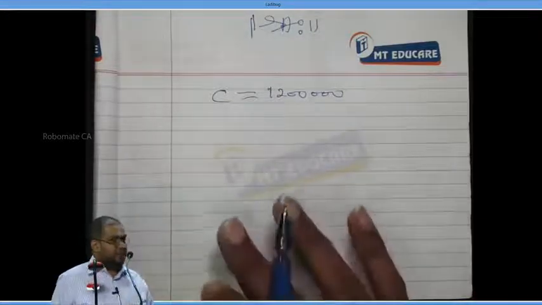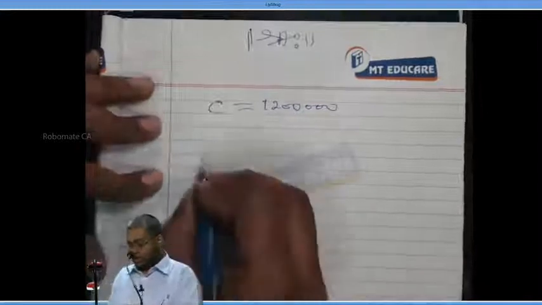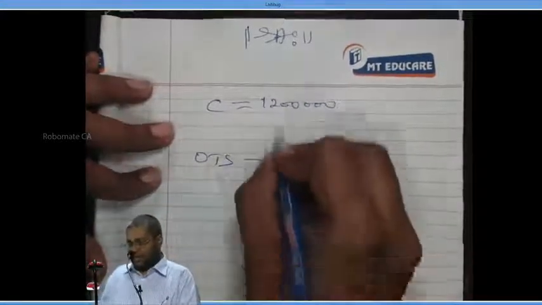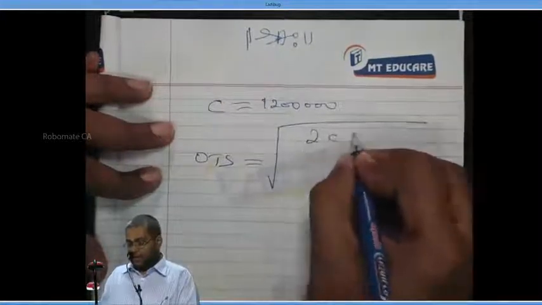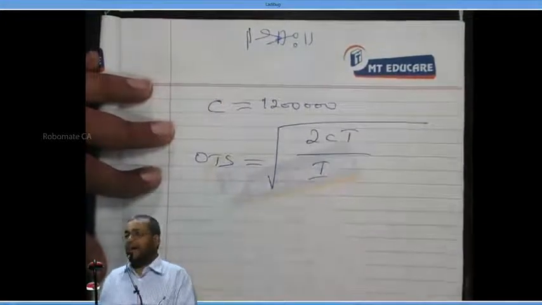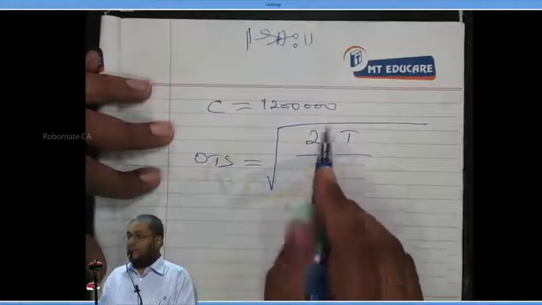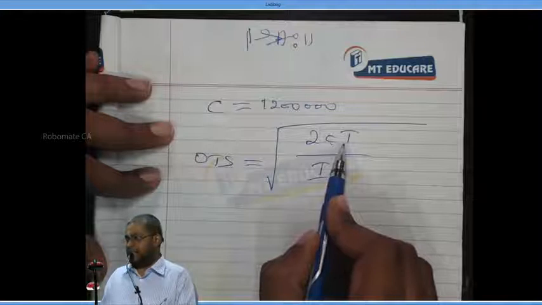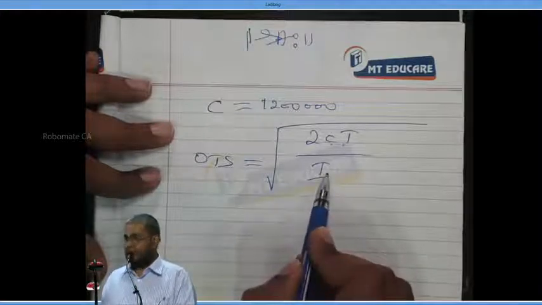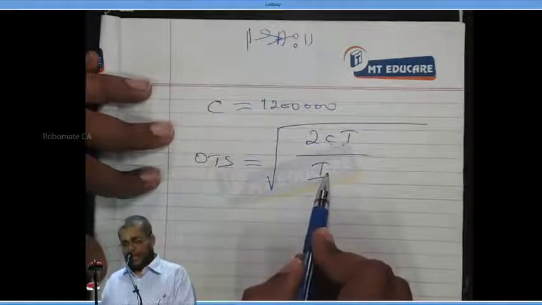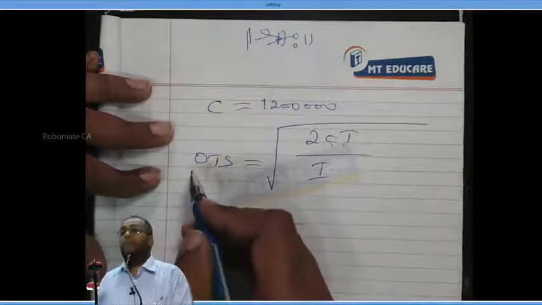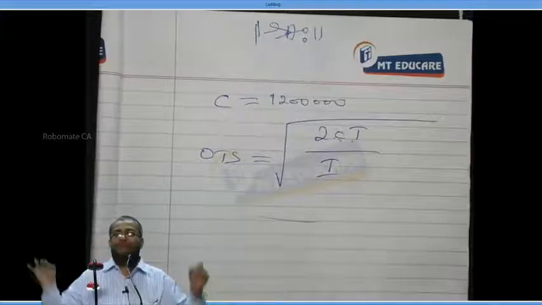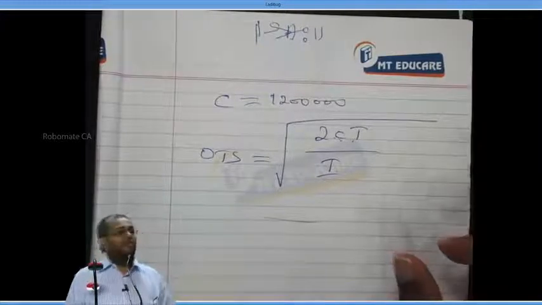This is what we call the Bowman model. The optimum lot size formula is the square root of 2CT divided by I, where C is the annual cash requirement, T is the transaction cost per transaction, and I is the interest cost. If I take the square root, we get the optimum transaction size. So Bowman model is equal to EOQ. Respond yes or no? Yes, sir.